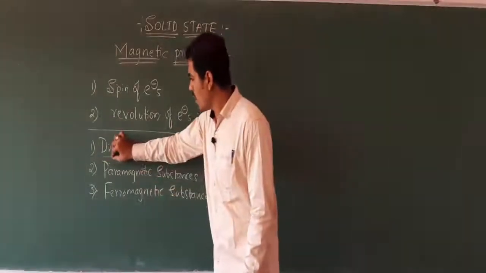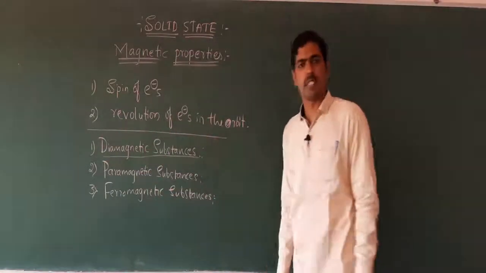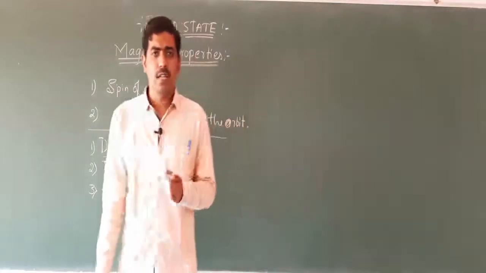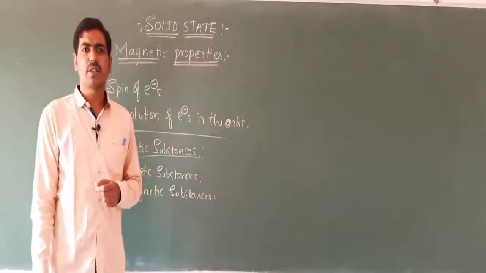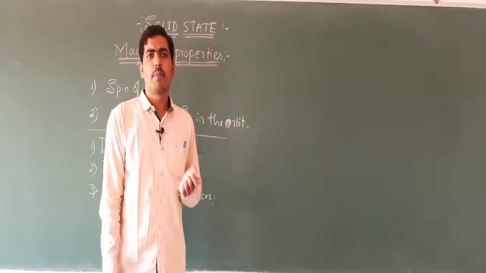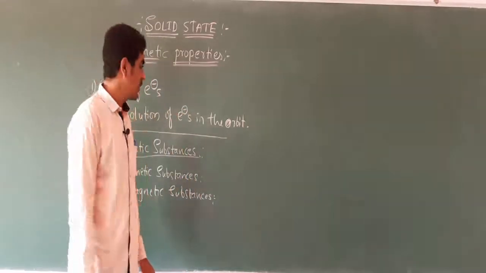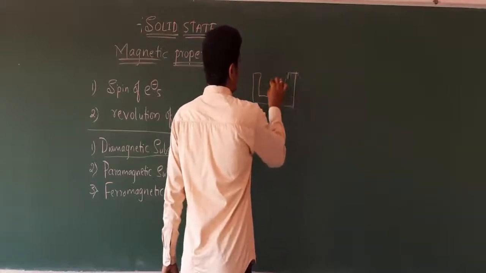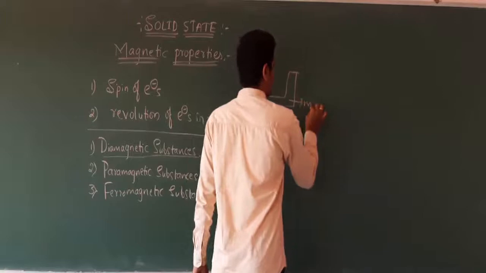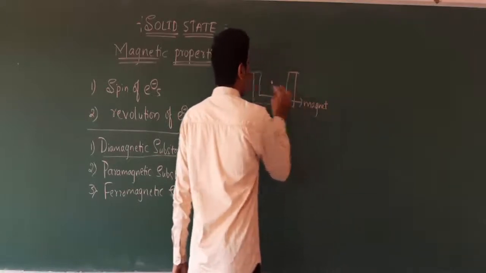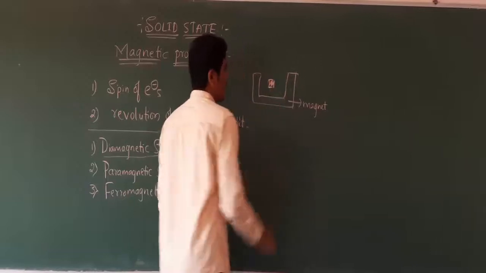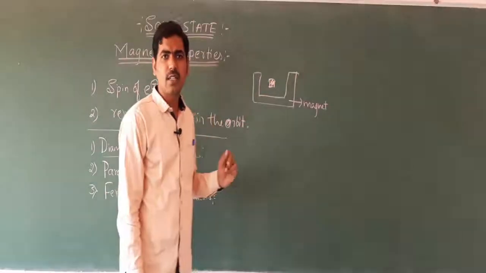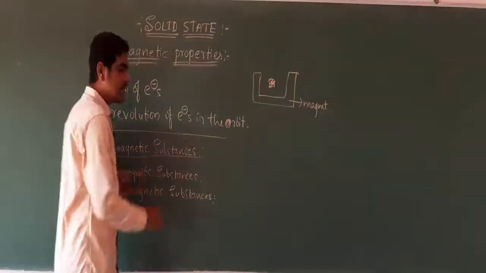First, what do diamagnetic substances mean? Diamagnetic substances are substances which, when kept in a magnetic field, are weakly repelled by that magnetic field. That means if I consider this as a magnet and place a certain piece of substance, and it is repelled by that magnet, then it is said to be a diamagnetic substance.